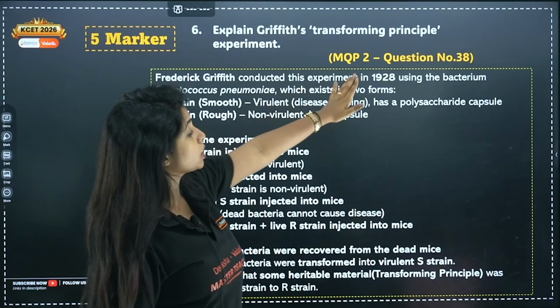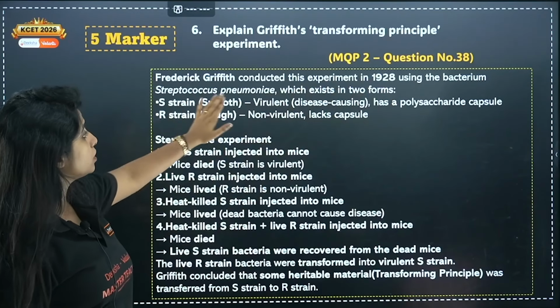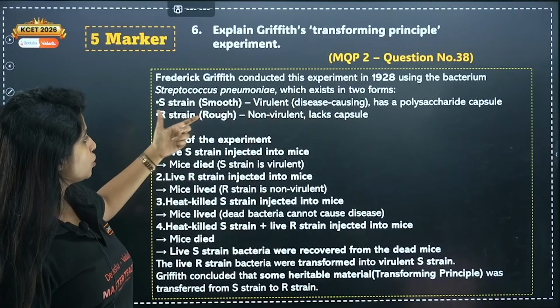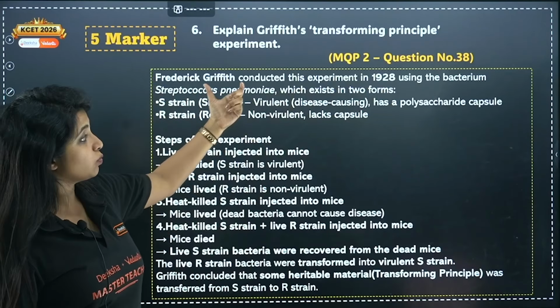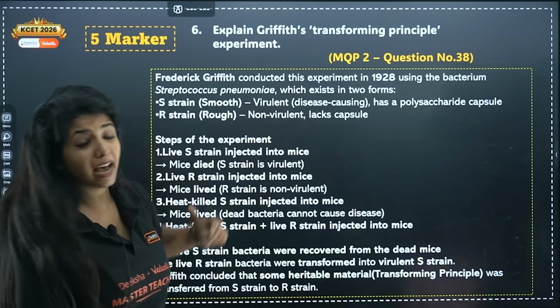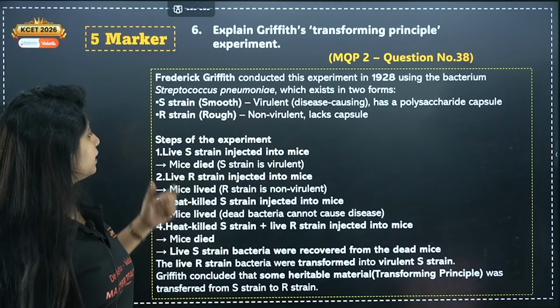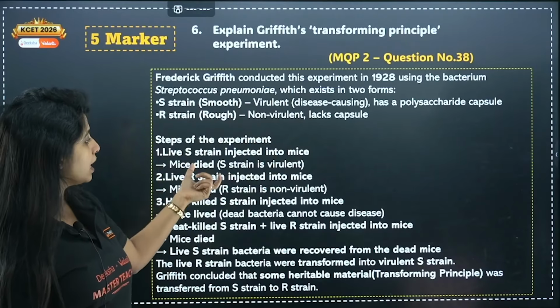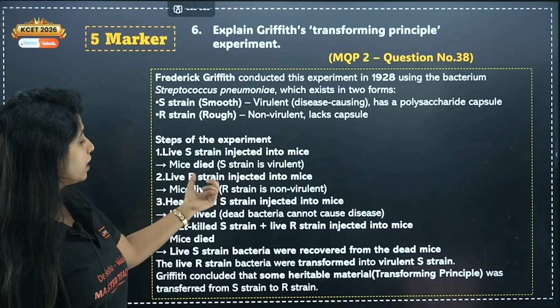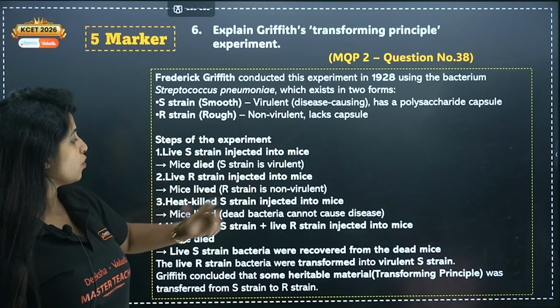Frederick Griffith conducted his experiment in 1928 using the bacterium Streptococcus pneumoniae. There are 2 strains, one S strain, one R strain. S strain is virulent, has a polysaccharide capsule. R strain is non-virulent, lacks the capsule. Live S strain injected into the mice died. S strain is virulent. Live R strain injected into the mice, it lived because it is non-virulent.